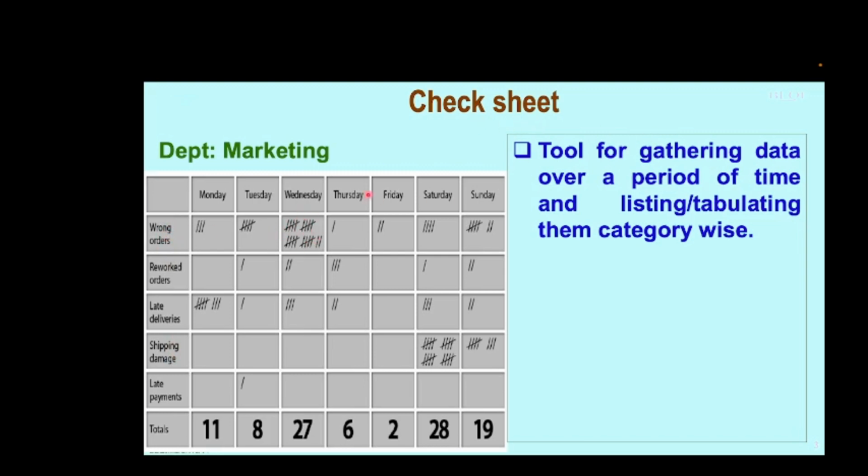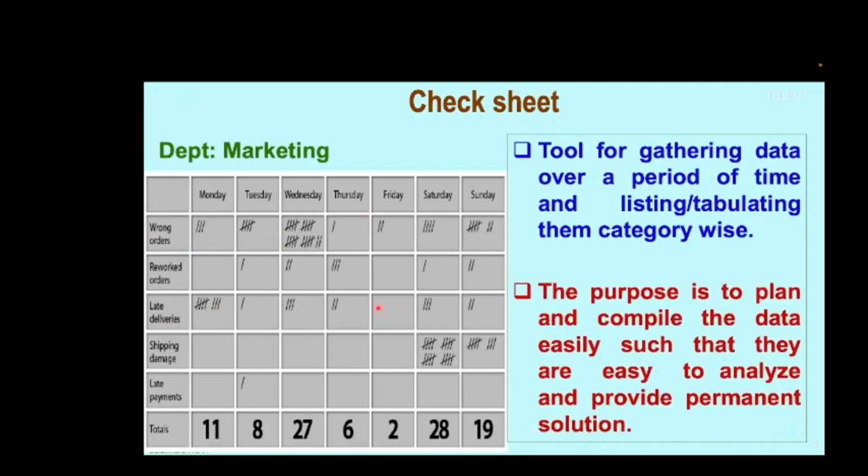So, the check sheet, as we understand now from the example, is a tool for gathering data over a period of time, here 7 days, listing and tabulating them category wise, 5 problems tabulated vertically, and the defects are captured as they occur. The purpose of this check sheet is to plan and compile the data easily. Keep simple things simple: make a simple table, capture the data as they occur. Now you have the practical situation in front of you, which will help you to analyze the problem in a very simple way and provide a permanent solution. So the final takeaway from the check sheet is that you are able to provide a permanent solution to the problem so that it does not reoccur at all in the future.